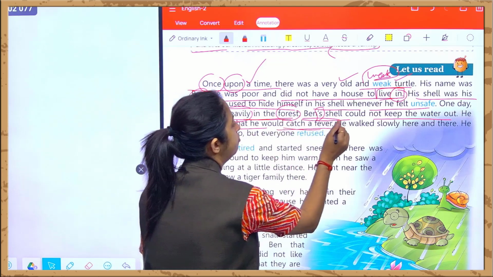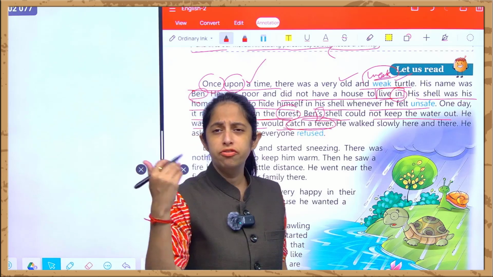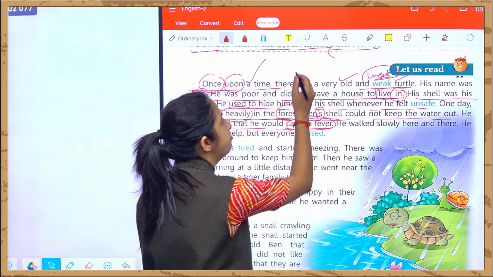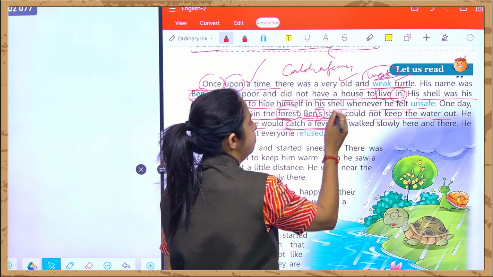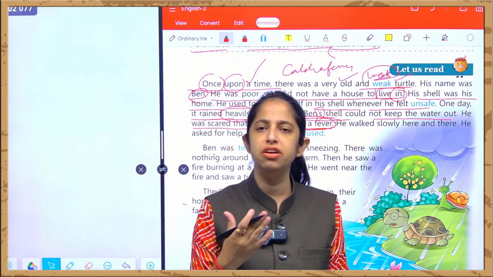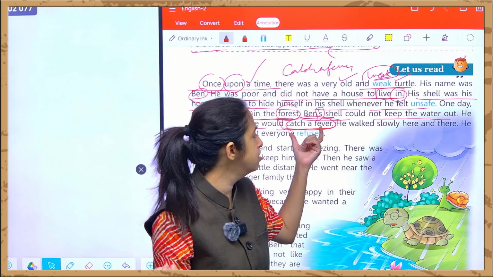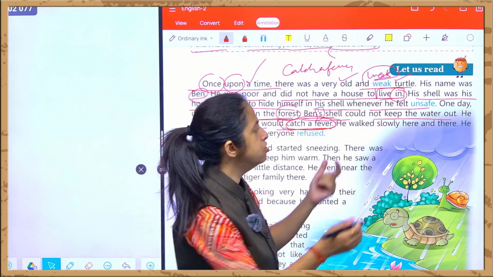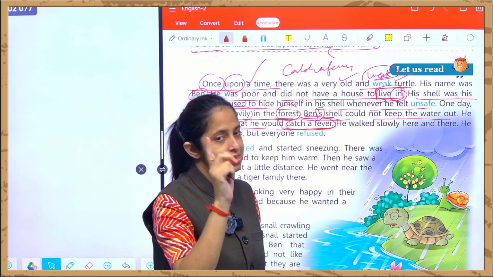And he caught a fever. Whenever we say that हमको बुखार हो गया, we never say that we got a fever. No, we use the phrase catch a fever. This is a proper phrase for telling that हमको फीवर हो गया. I was caught with the fever since 3 days, since 4 days. This is how we can say it. So this is a phrase, okay? And this is also a phrase to live in. Not only live, it's live in.